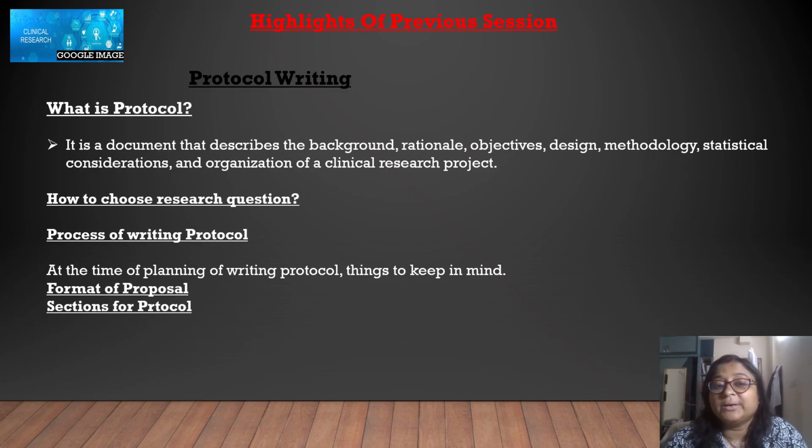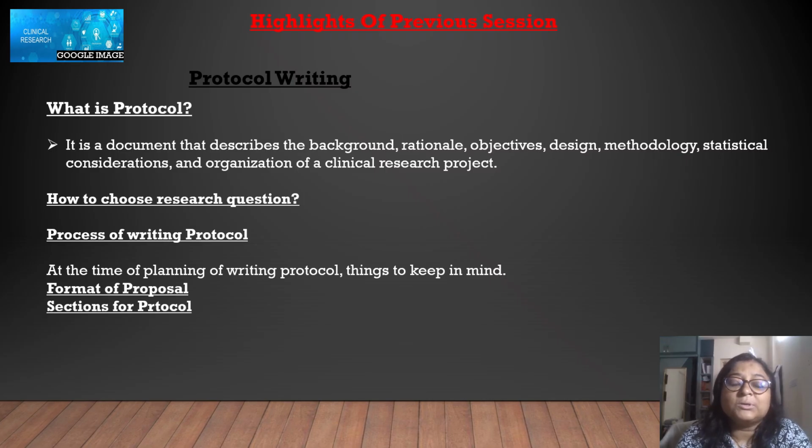Protocol is basically a document that describes the background, rationale, objective, design, methodology, statistical considerations, and organization of a clinical research project. That means protocol is basically giving a comprehensive summary of that research. That is about the background, what the problems are for which they have brought the solutions, what the methodology is. All these things are collected in one place, that is the protocol. And then how to choose a research question. Choosing a research question is also important for writing a protocol, as you can watch in the last video.